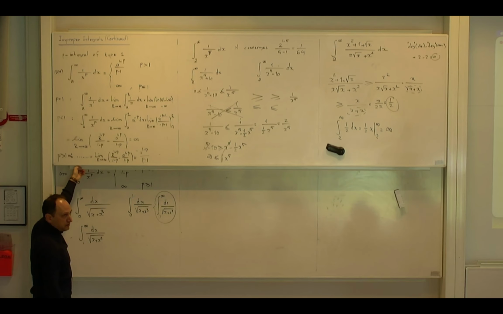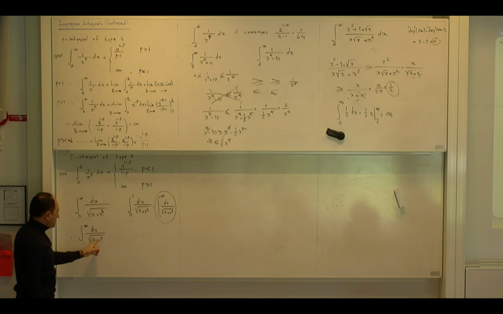Okay? So that is the argument. Because this is the second root, the highest power is 3. And then what do I have? This is the 1 over 2. So it is 3 over 2. So the degree of the denominator is 3 over 2, the degree of the numerator is 0.